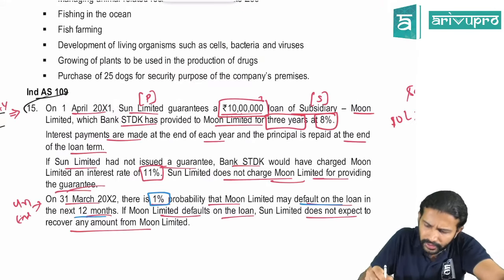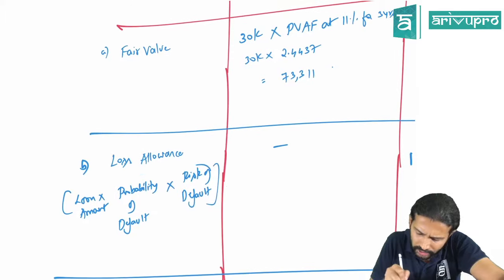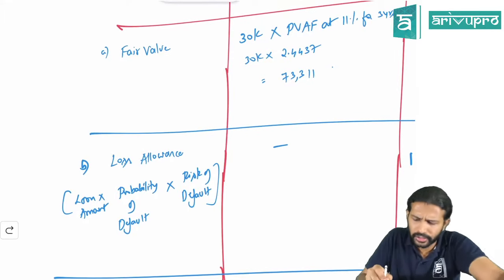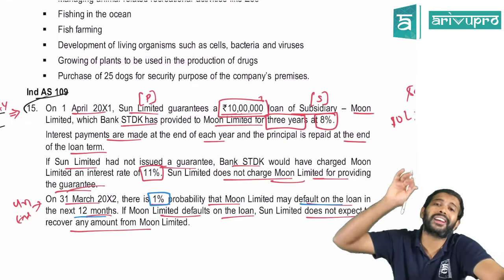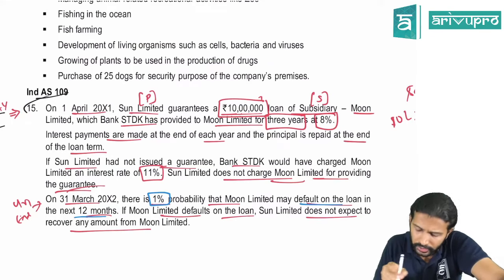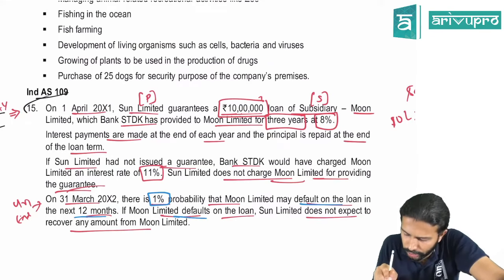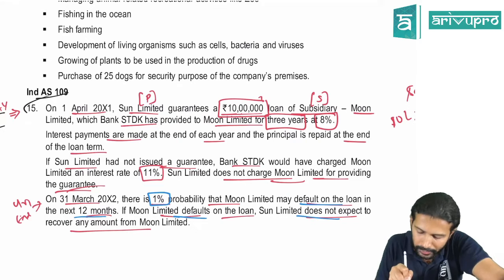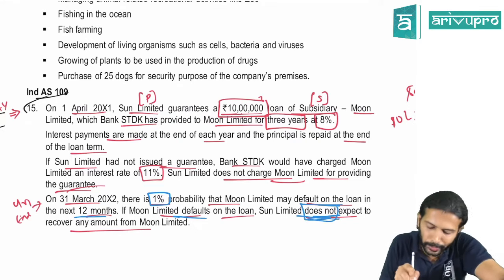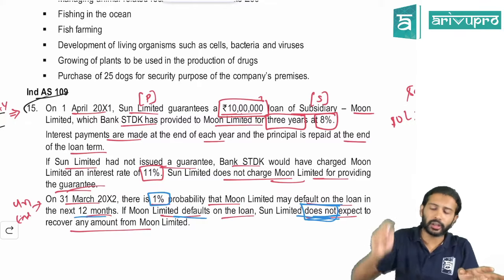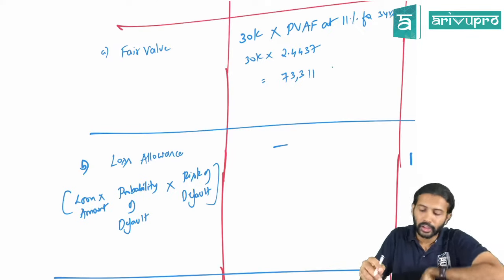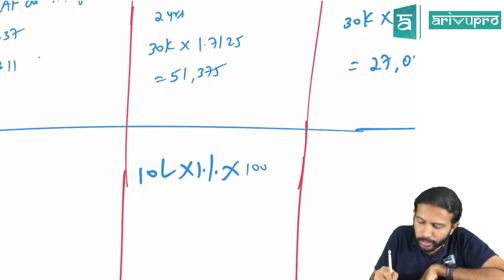See, that is what I've written. In fact, this particular wording is not there in the study material. I've just brought it in. What is this? Check here. If the subsidiary company defaults, they're saying if Moon Limited defaults on the loan, Sun Limited, the holding company, does not expect to recover any money from Moon Limited. That means the full amount the holding company has to pay. So hence you will take this to be 100%.